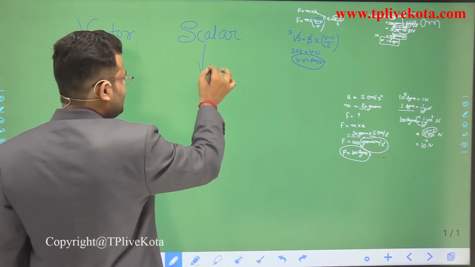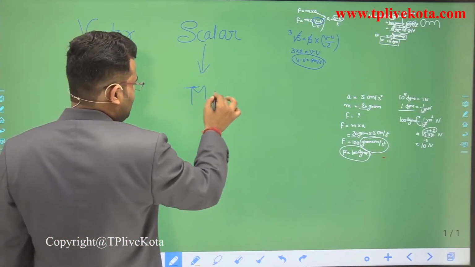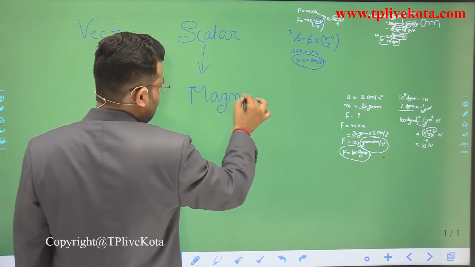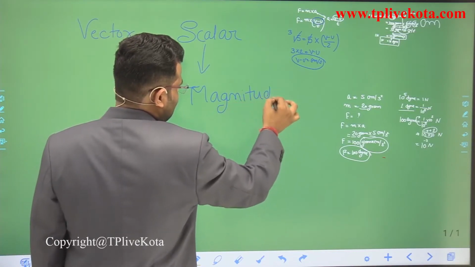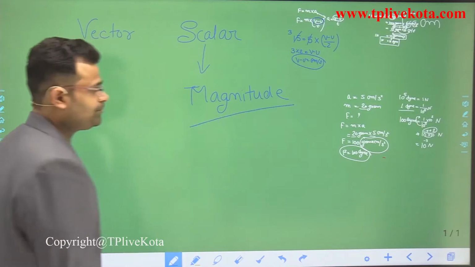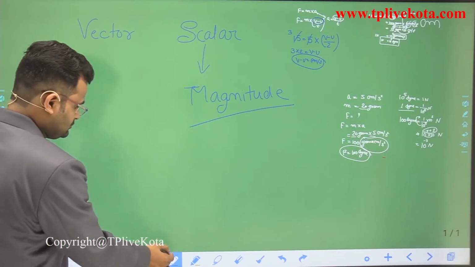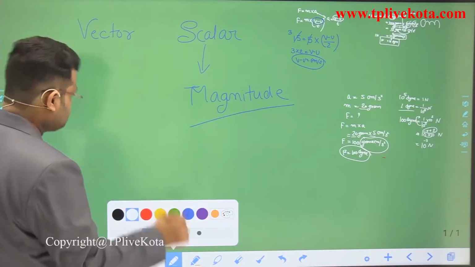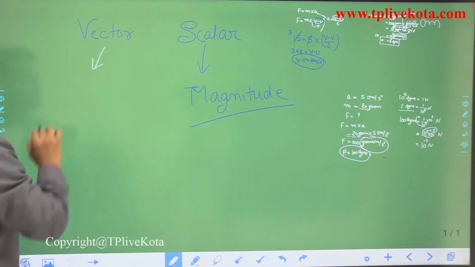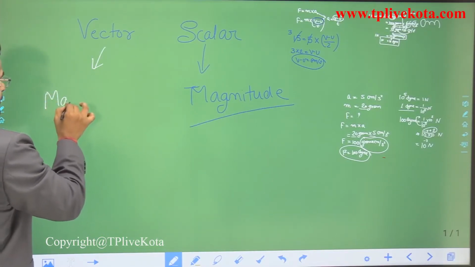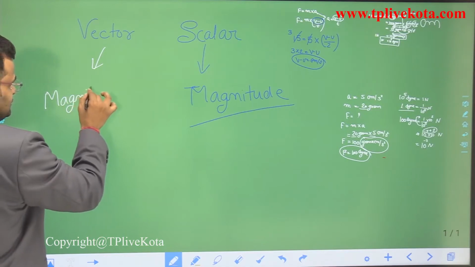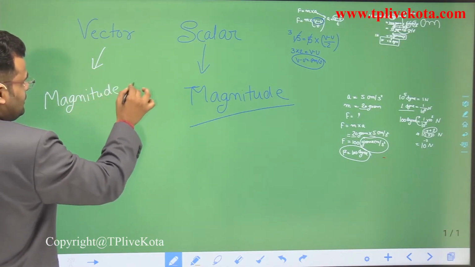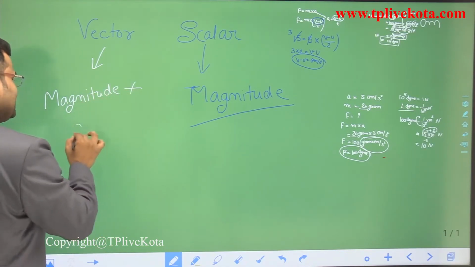Scalar quantities have only magnitude. But vector quantities are those quantities which have magnitude as well as direction also.